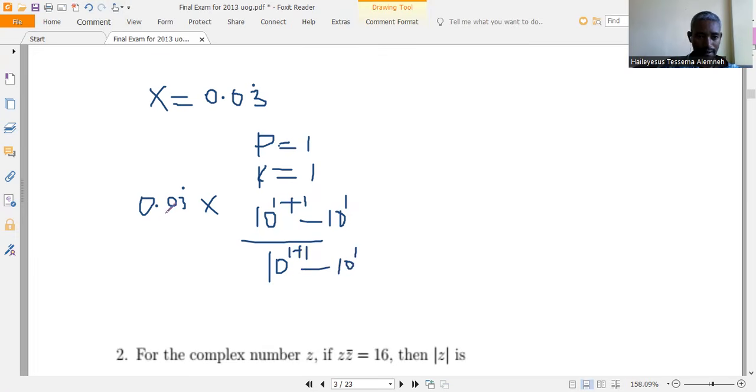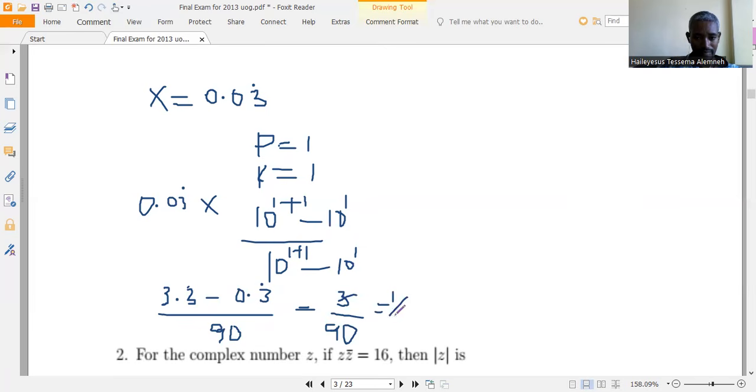So 0.03 times 10 to the power of 2 is 3.3 repeating, minus 0.03 repeating times 10 is 0.3 repeating, over 1000 minus 10, which is 990. So 3.3 repeating minus 0.3 is 3, over 990. So dividing by 3, we get 1 over 330.